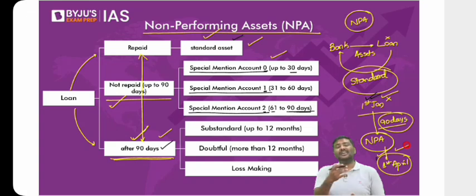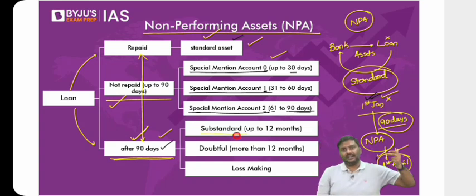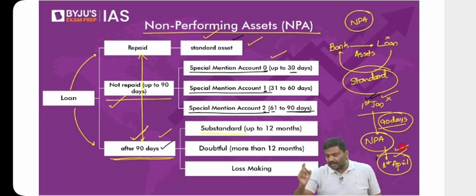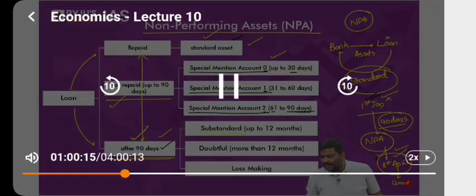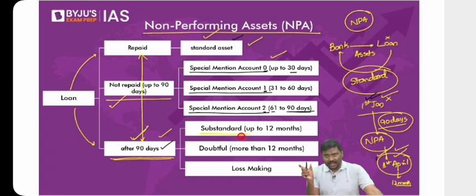Now what is the further classification in that? Non-performing assets are further divided into 3 types. One is called substandard. What do you mean by substandard? From the 1st of April, for the next 12 months, that is for the next 1 year, this loan will be classified as a substandard NPA for the next 1 year after declaring it as NPA.